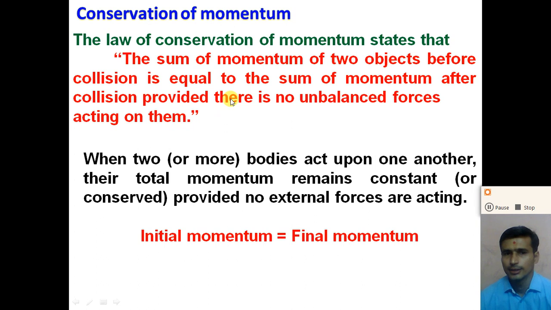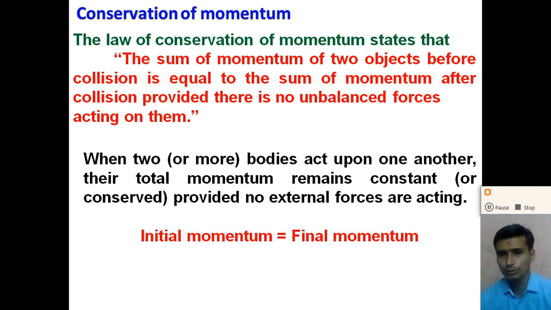So here, if there is no unbalanced force acting on both bodies, the linear momentum of both the objects before the collision and after the collision is constant, right? That statement is known as the law of conservation of momentum.